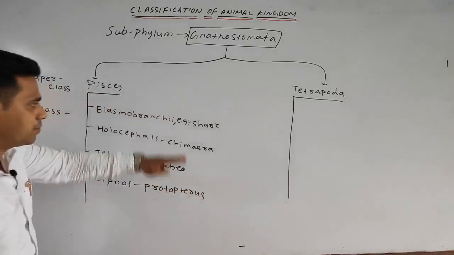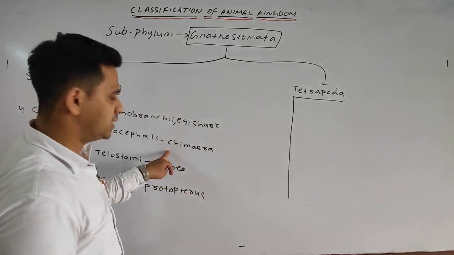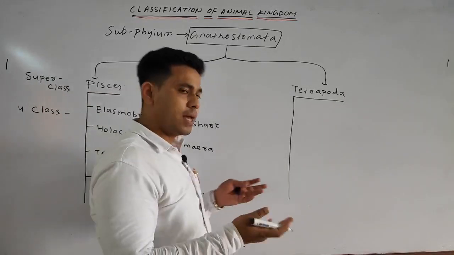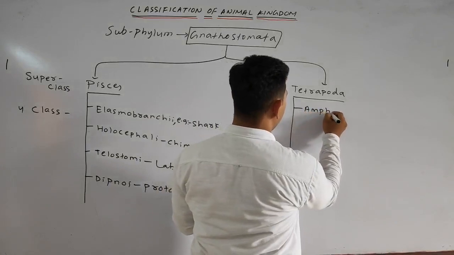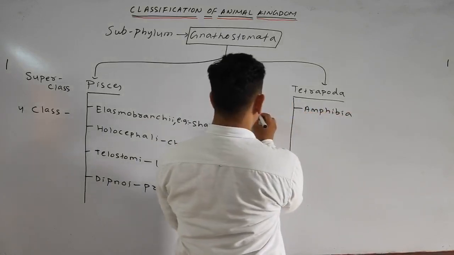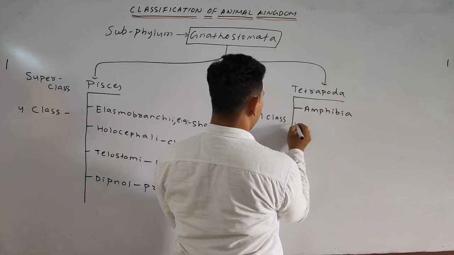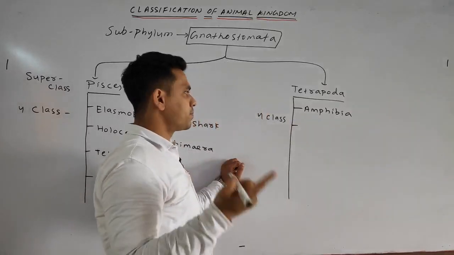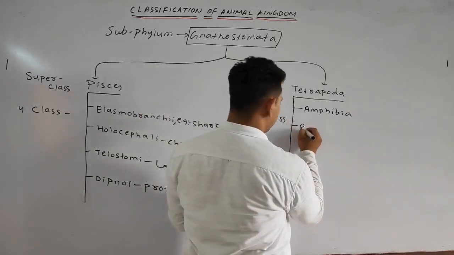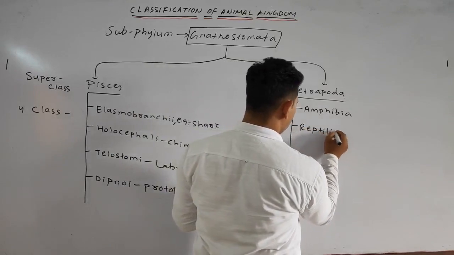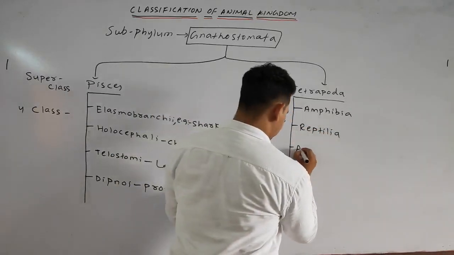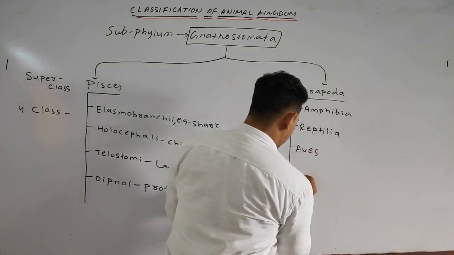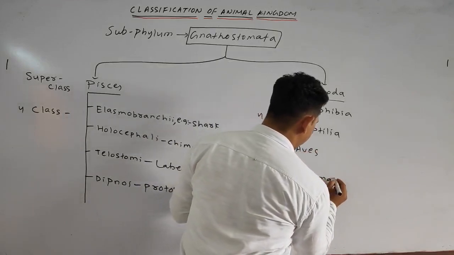Okay, these are your examples. Remember, I am not writing e.g. Example: Tetrapoda. These are also divided into 4 classes: Amphibia, then Reptilia, third one is Aves, or we can say the birds, and the last one in our case, Mammalia.